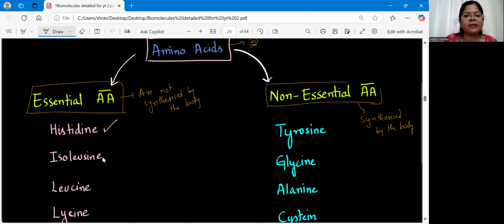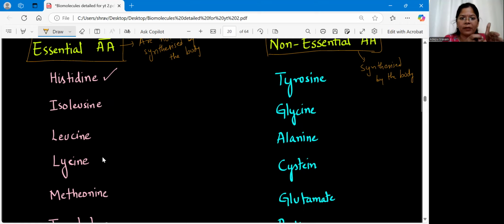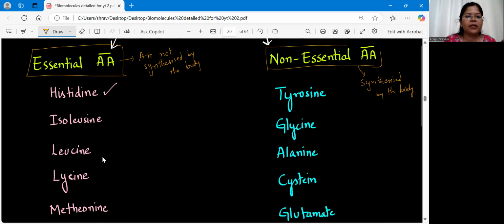Now coming to the examples. Examples are not mentioned in your textbook, but still, if you remember one column, then easily you can remember the other column. See, we have 20 amino acids which are classified into essential and non-essential. 10 amino acids are essential and the remaining 10 are non-essential. So if you remember one list, the other list you can tell, isn't it? So here I'll give you the trick to remember one column, that is essential amino acids. So essential amino acids are not synthesized in our body. We have to take them from the food. Please remember this. Clear? And what are the examples for this?